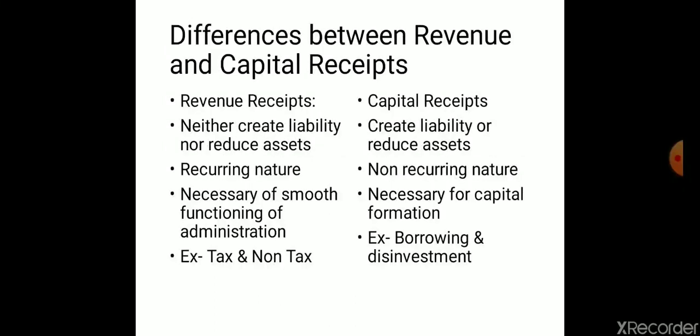Now understand the differences between revenue and capital receipts. It is very important for the board exam. See the differences. Revenue receipts neither create liability nor reduce assets. It is recurring in nature.